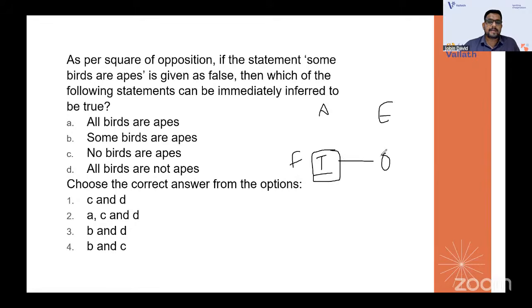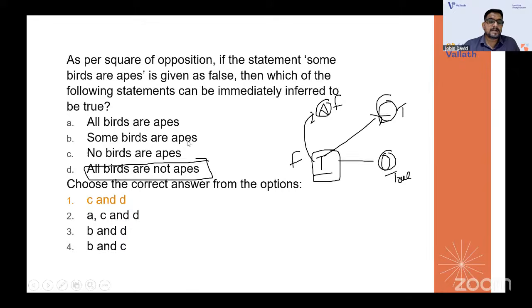Definitely this will be true because both cannot be false at the same time, right? And this will be true again. And this, if this is false, this will be false. So E and O. That means this is an O-type statement. D is an O-type statement, and C and D will be the right options, because all birds are not apes.